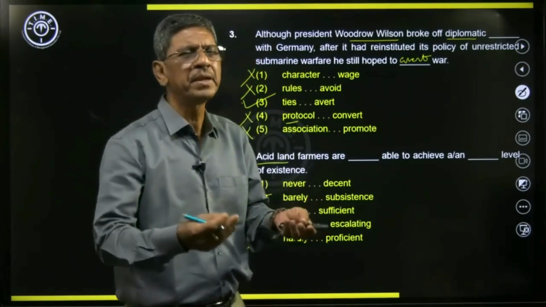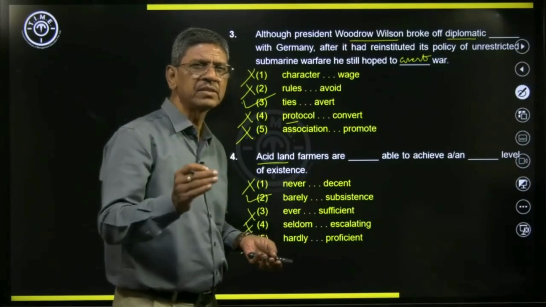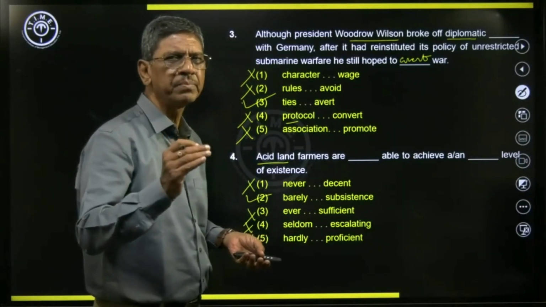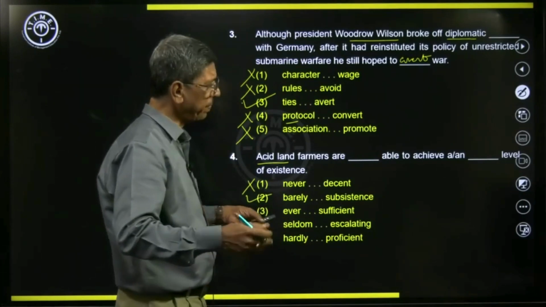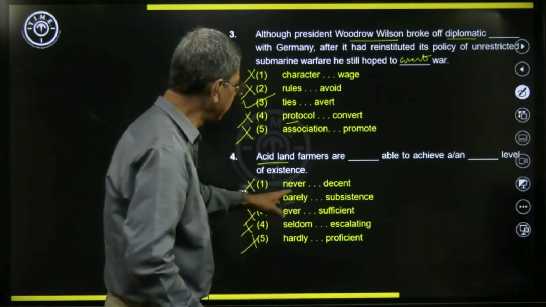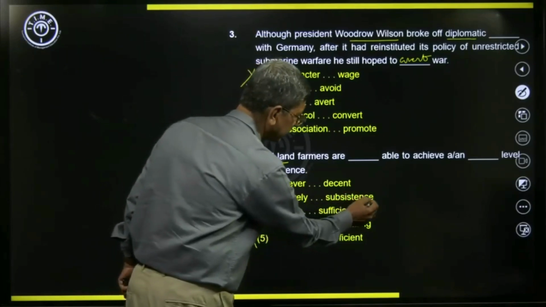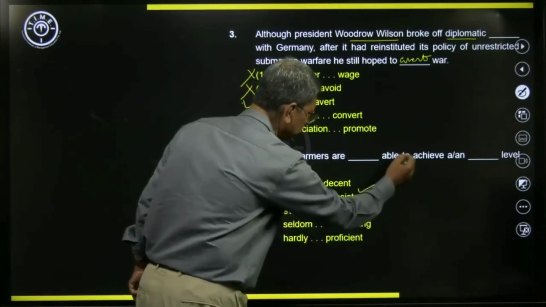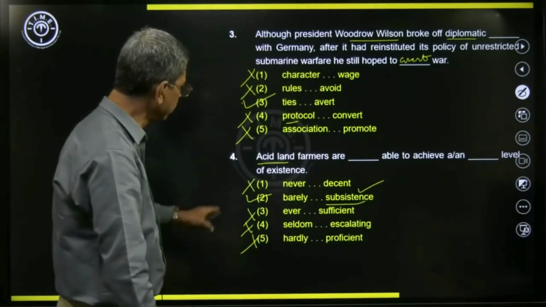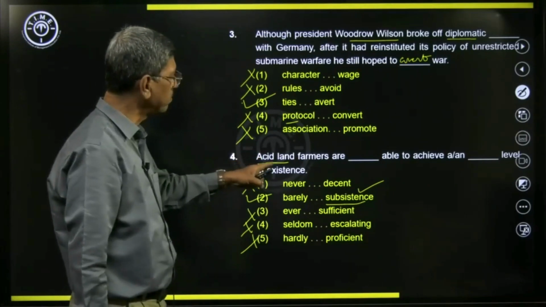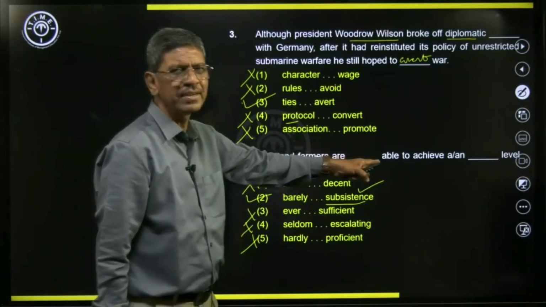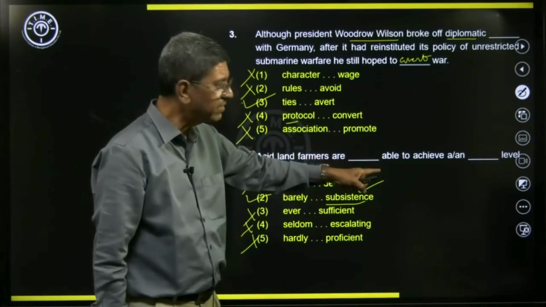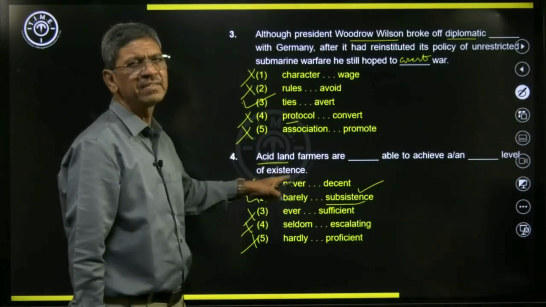When a person has just sufficient food to escape from starvation, that is called subsistence. Subsistence is the best word here. Okay, so acid land farmers are barely able to achieve a subsistence level of existence.